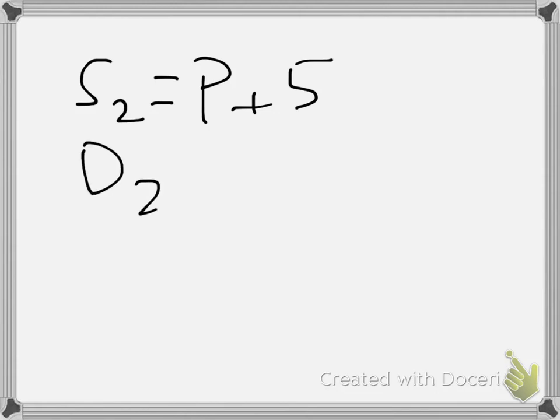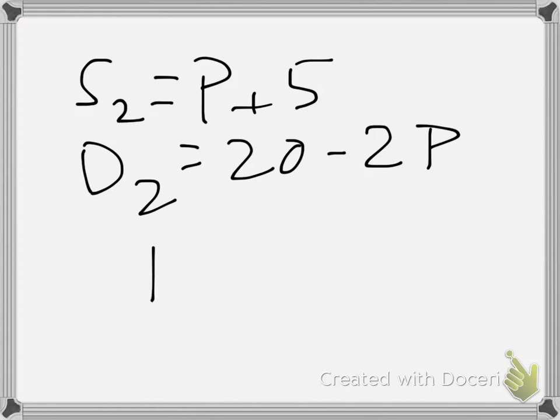If we go to the rest of the world, it had supply equal to P plus 5 and demand equal to 20 minus 2P. The price in the rest of the world in autarky would be equal to 5.